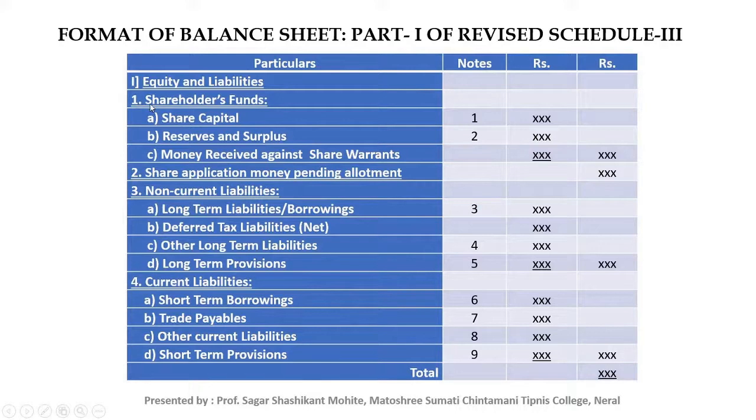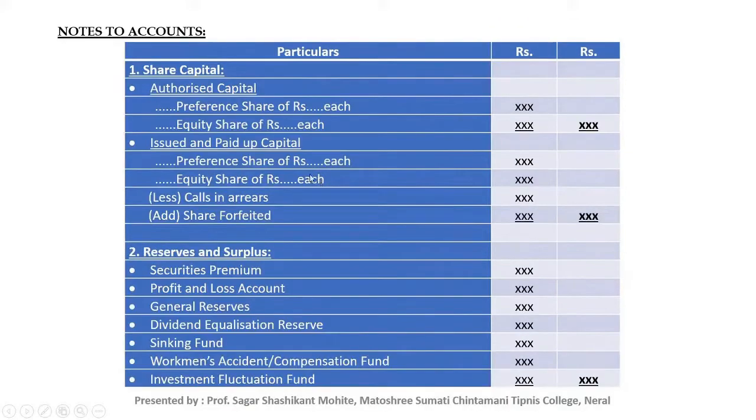First head in equity and liability is shareholders' funds. In the shareholders' funds there are three subheads. First one is share capital. In the share capital we will mention authorized share capital, issued and paid up share capital, that means preference share capital and equity share capital.